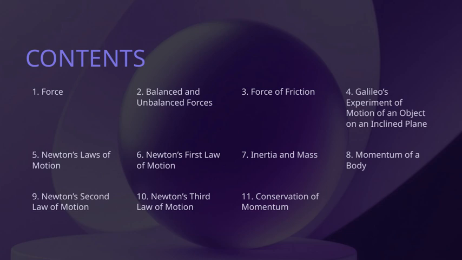Then let's talk about inertia and mass. Inertia is the tendency of an object to resist changes in its motion, and mass quantifies this resistance. The greater the mass, the more inertia an object has, making it harder to start or stop.